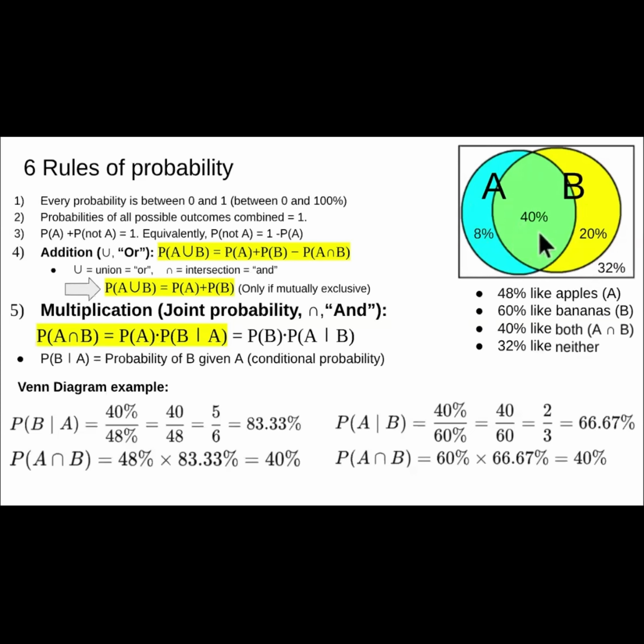And the probability of liking apples and bananas is also equal to the proportion of the people who like bananas times the proportion of the people who like apples within that population of the people who like bananas.